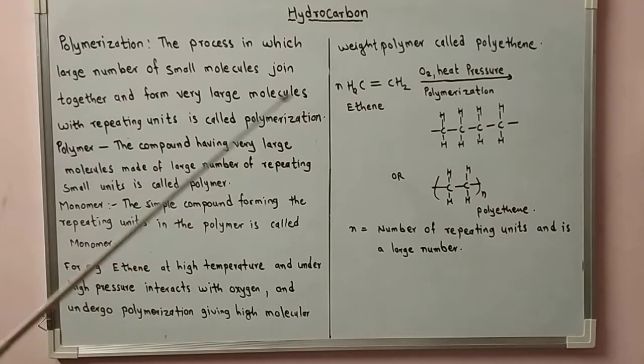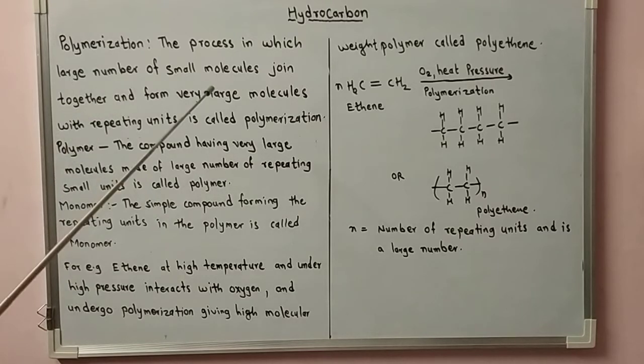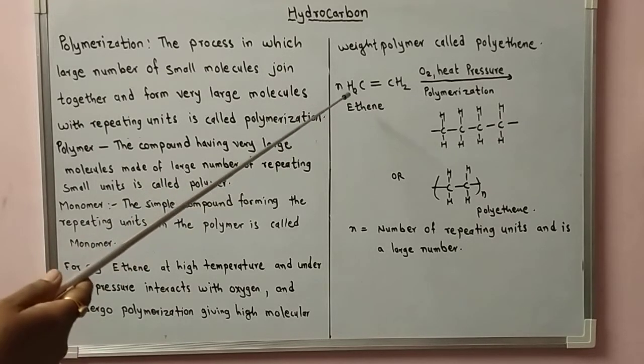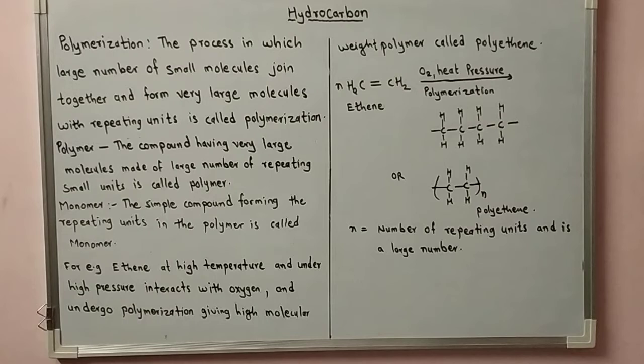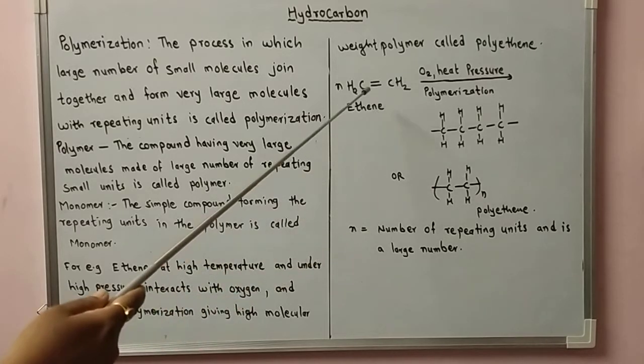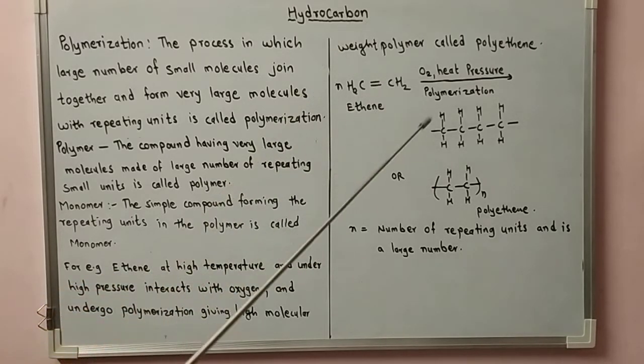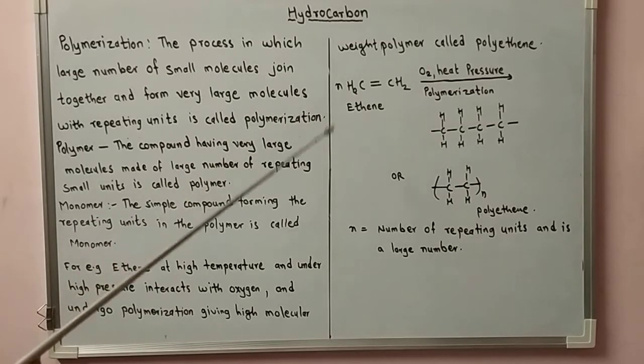So see this example. Polymerization is the process in which a large number of small molecules join together. Ethene forms polyethene. The simple compound forming the repeating units in the polymer is called the monomer. The monomer structure is CH2-CH2, which is repeated n times, forming a high molecular weight compound, that is, a polymer. So a polymer has a higher molecular weight.